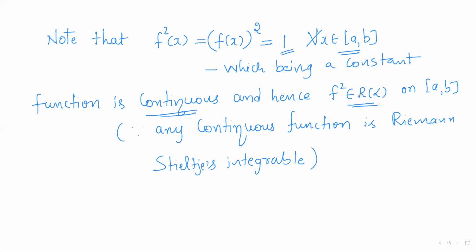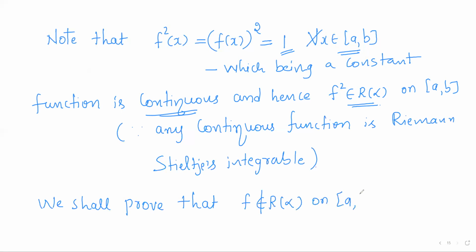Okay, so now we observed that f square is a Riemann-Stieltjes integrable function. Now we shall see f is not a Riemann-Stieltjes integrable function. Now we shall prove that f is not Riemann-Stieltjes integrable on the closed interval a comma b.